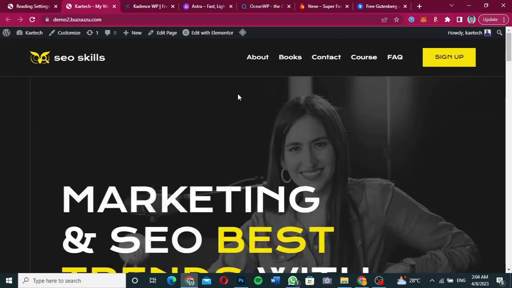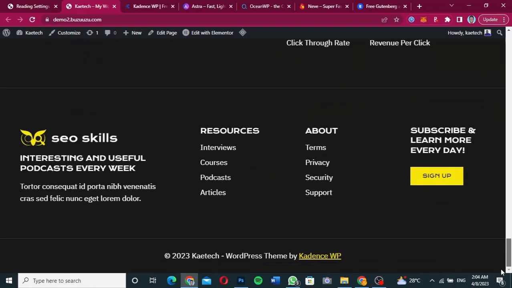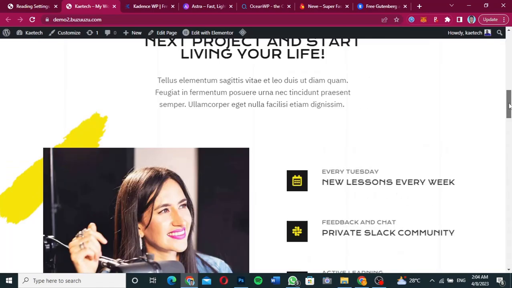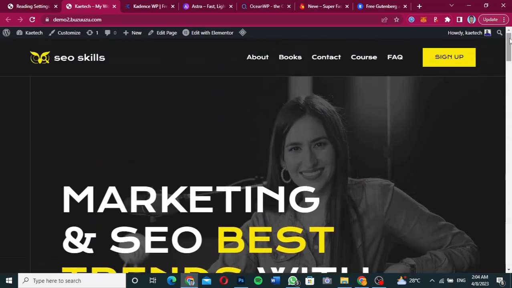So this is the Cadence theme, and as you can see, it is powered by the Cadence theme over here. And that is how you can import a starter template to start your website using the Cadence theme successfully. Now let's look at how the Cadence theme really works. Let's look at the whole customization sessions of the Cadence theme.